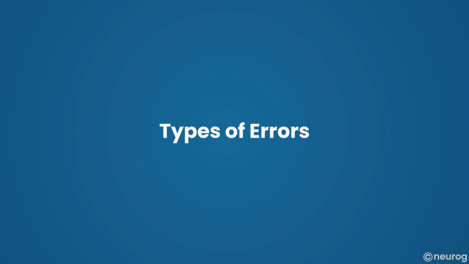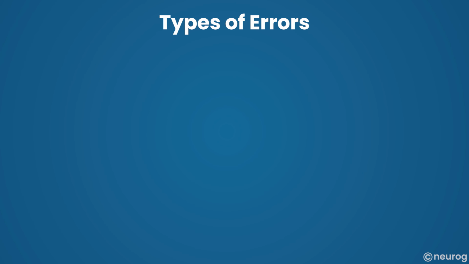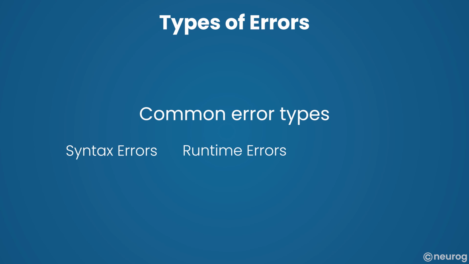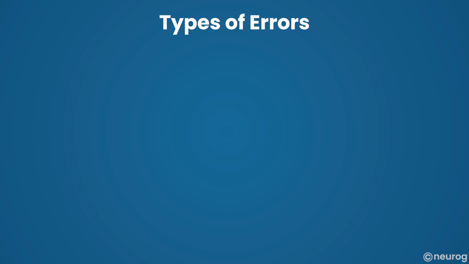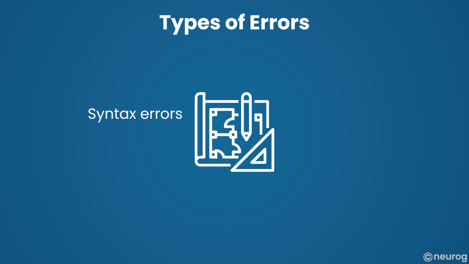Errors in Python can be categorized into different types. Common error types include syntax errors, errors in the code structure, runtime errors, errors that occur during program execution, logical errors, errors in the program's logic. Consider a construction blueprint. Syntax errors are like design flaws, runtime errors are like on-site accidents, and logical errors are like architectural mistakes.